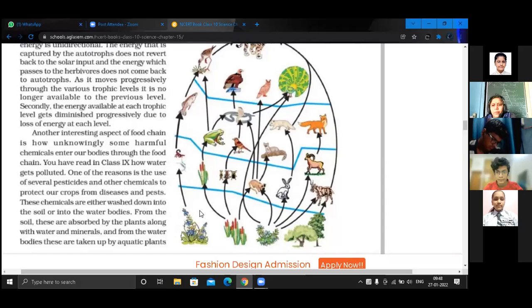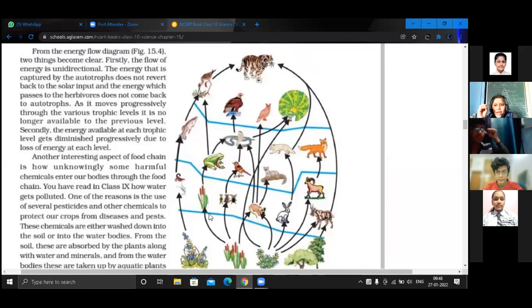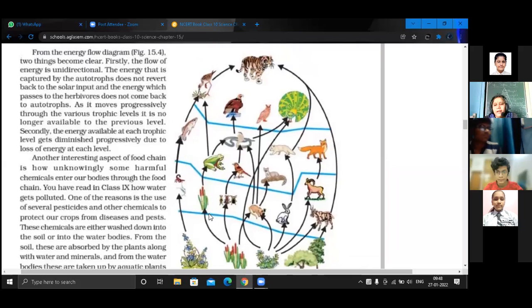Very good. We give pesticide. Sometimes the crops are grown and we spray the pesticide. Farmers sprinkle it so that they get more agricultural production, and that it should be healthy and safer, not eaten by any pest. So we add pesticide, we add insecticide. Where does this go? Ma'am, into the plant, because it seeps into the soil and then ultimately reaches the plant with the help of water, along with minerals and these chemicals.